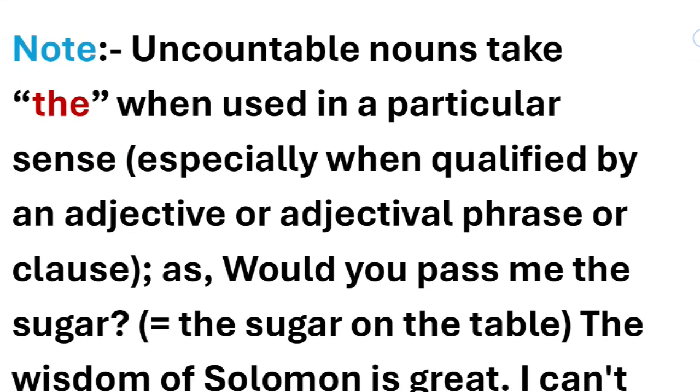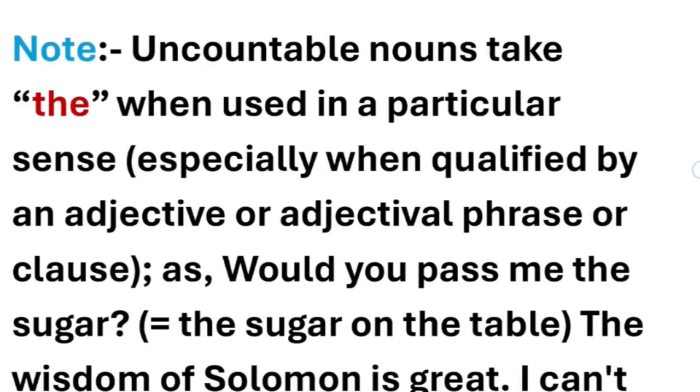Now we need to note something here: uncountable nouns take "the" when used in a particular sense. So if we are trying to express any special sense, we use "the" before uncountable nouns also, especially when qualified by an adjective or adjective phrase or clause. For example, would you pass me the sugar? Now sugar is again an uncountable noun.